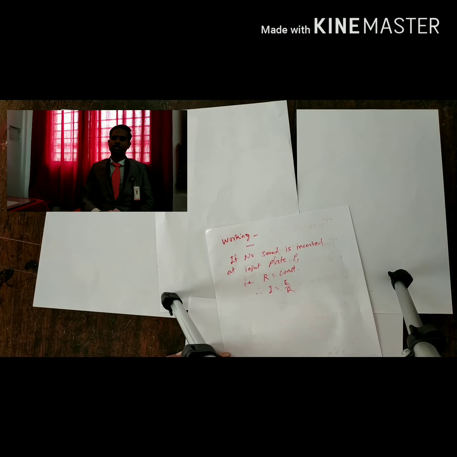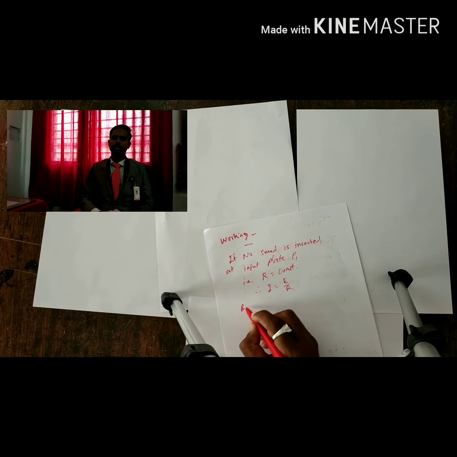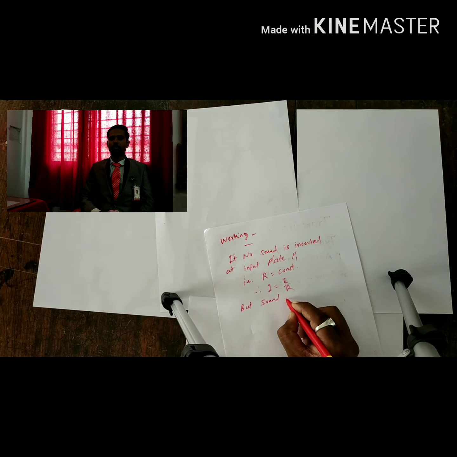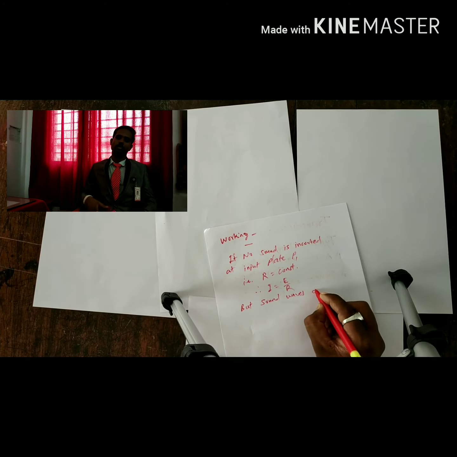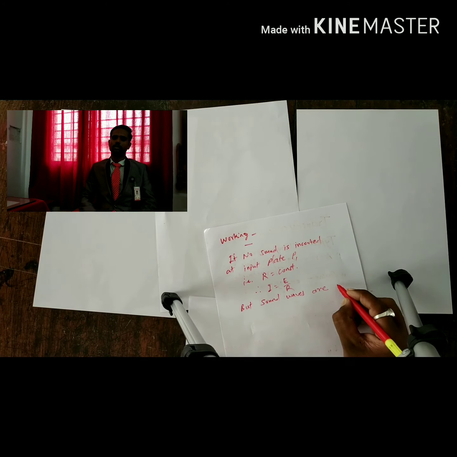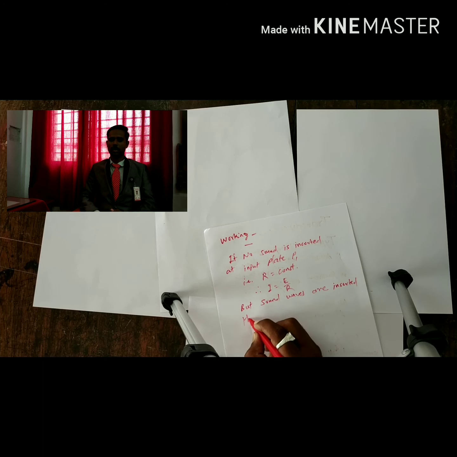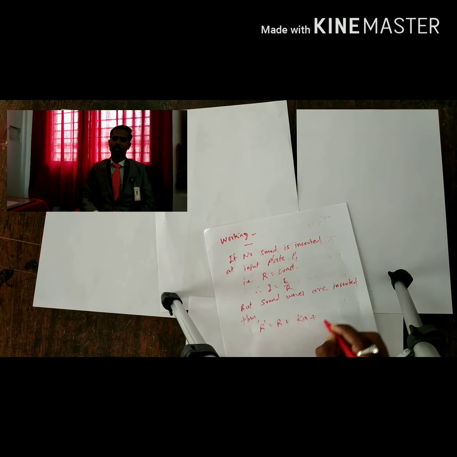But if the sound waves are incident on the plate P1, then the resistance becomes R dash, that is, the initial resistance R plus Ka plus K sin omega t, where Ka is the amplitude of vibrations.